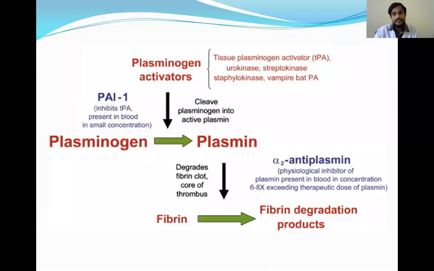So streptokinase, we know in MI the clots are formed. In order to remove the clots, we'll give the streptokinase. What this streptokinase does is the plasminogen is converted to plasmin, and plasmin activates the conversion of fibrin to fibrin degradation products. So that's why the clot will be dissolved when we add the streptokinase.